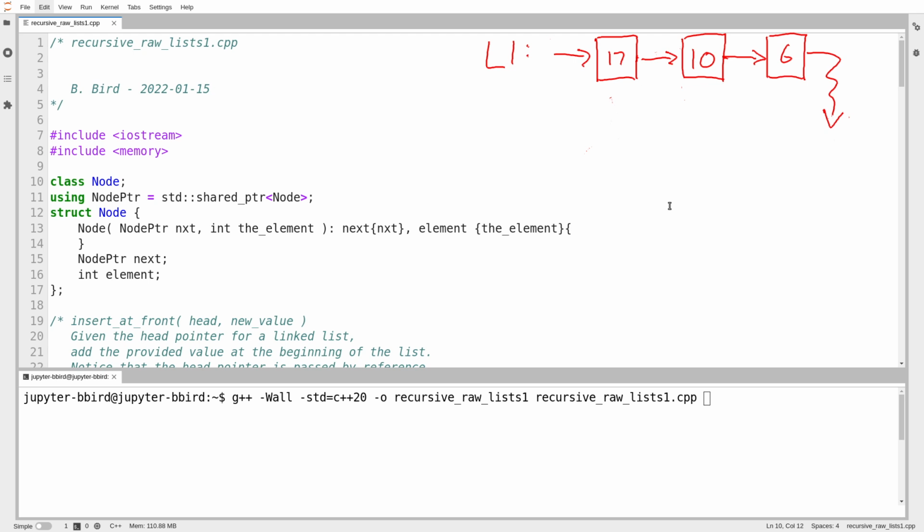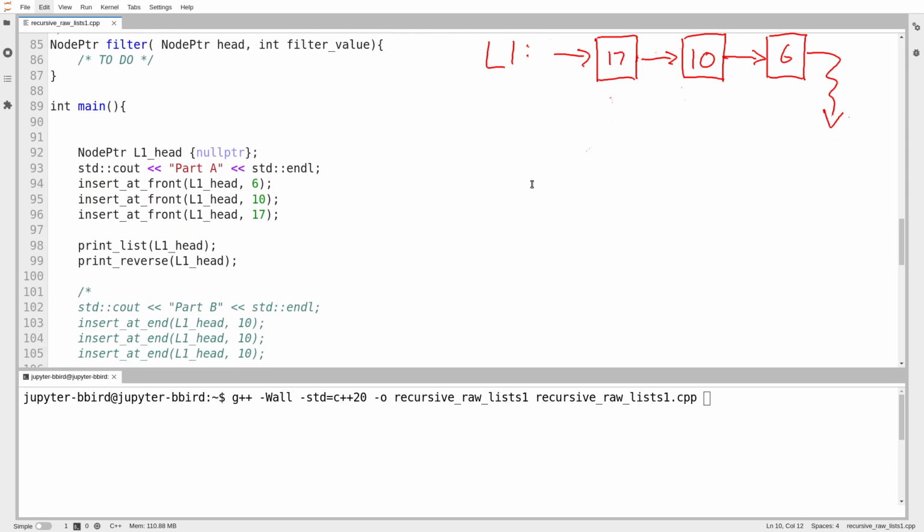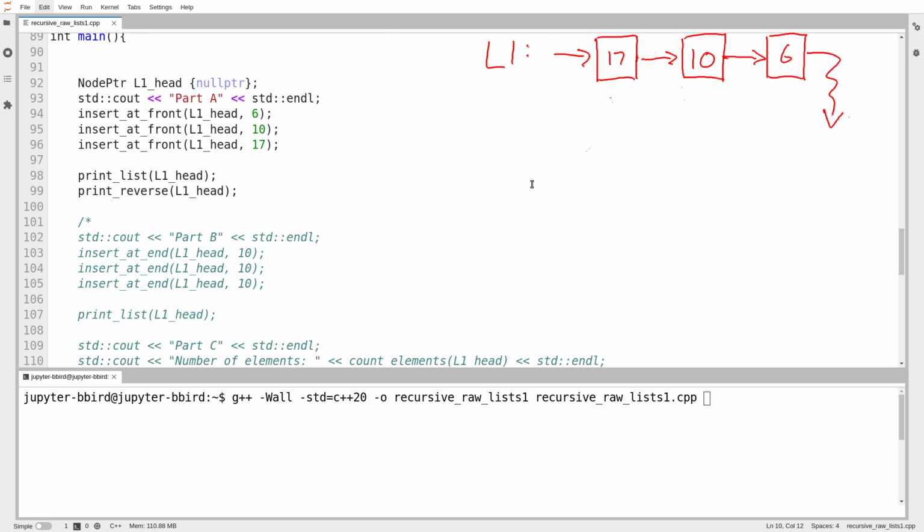And so I really want to have three videos that showcase the strengths of recursion when we're working with a problem that has some inherently recursive structure. And as I mentioned before, I believe that singly linked lists are an absolutely prime example of a case where recursion can shine. So in this video, I've got the same testing code that I had in the previous sequence. What I would like to do is write the print list function recursively.